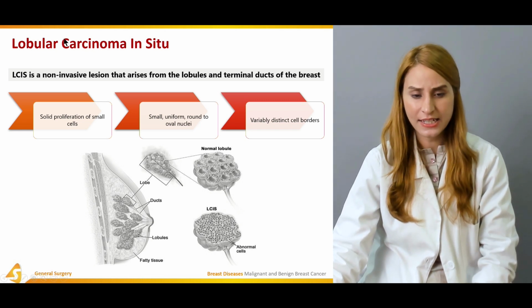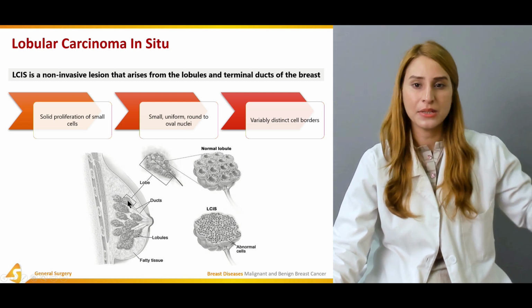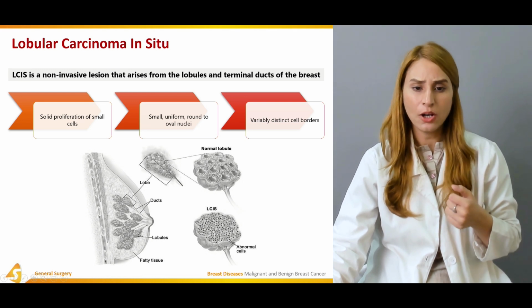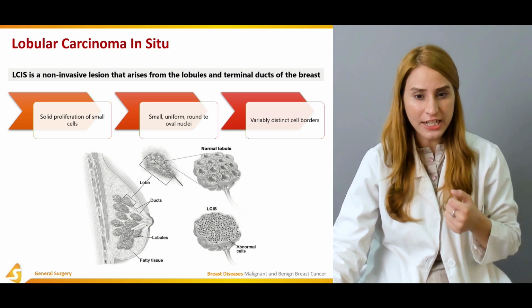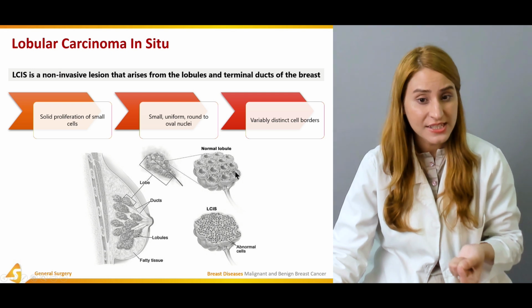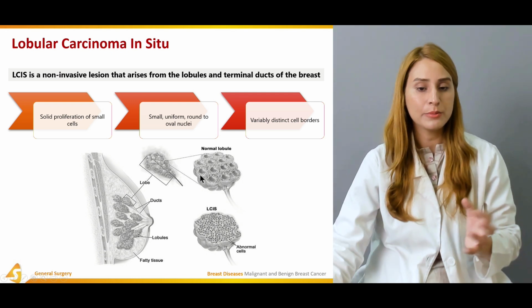So this is basically the lobule, right? I told you when I was telling you about the anatomy, ducts and lobules and everything. This is the magnified image: the normal lobule is not so crowded. There's a uniformity of the cells. There is a specific distance in between the lobules, right?